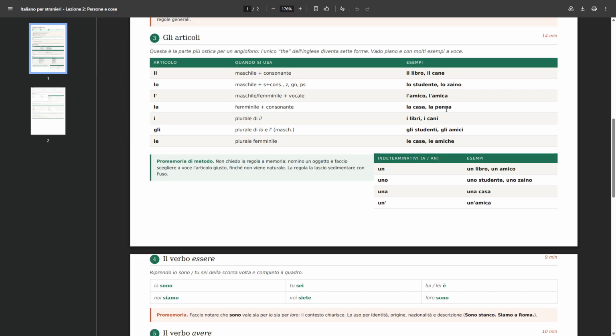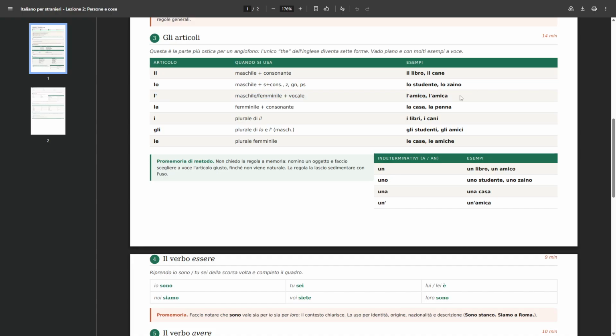And it means the friend, the masculine friend, if you remember, because O is usually the desinence of the masculine singular nouns. Then we have l'amica.